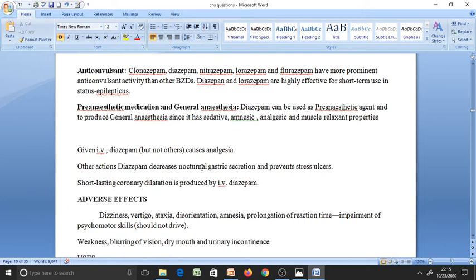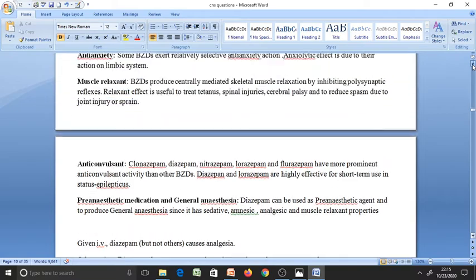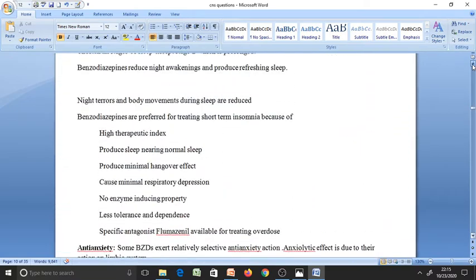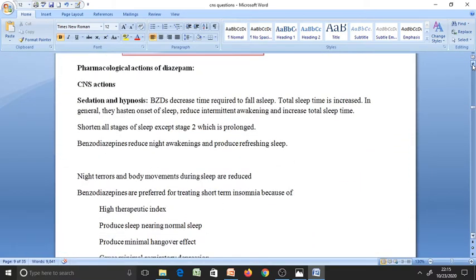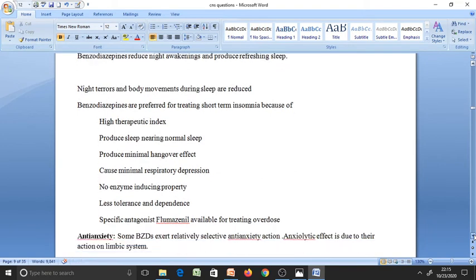Then it reduces the gastric secretion during night and prevents stress ulcers. These are the various pharmacological actions. So its pharmacological actions are in the CNS. In the CNS, we will talk about sleep. The time taken to fall asleep will be reduced. Total sleep time will be increased. Then night awakenings will be reduced. After waking up, no hangover will be produced. It reduces night awakenings, and night terrors and body movements will be reduced.